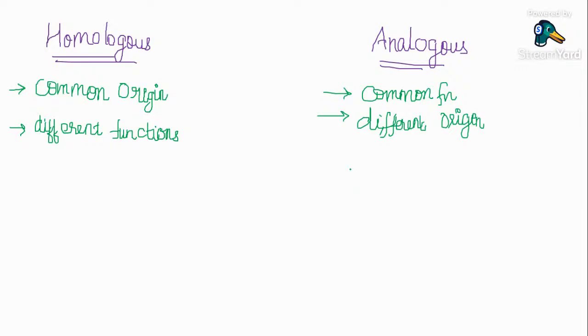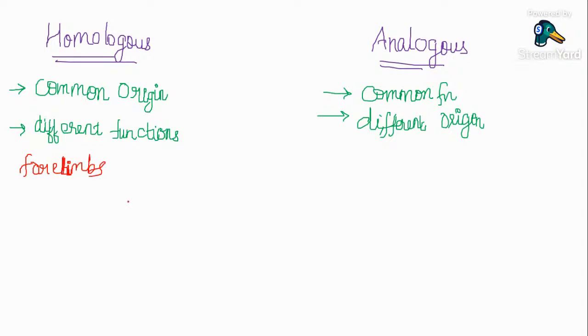Homologous structures means what? Common origin, different function. Analogous organ means different origin, but the same function. Next, I would like to tell you, take a screenshot of the slide as well. I'll tell you some of the examples of the same. Forelimbs of different animals like cheetah. This is an example given in your textbook. Forelimbs.